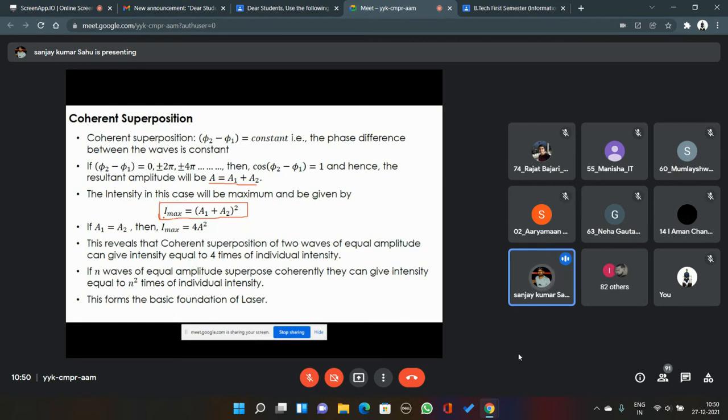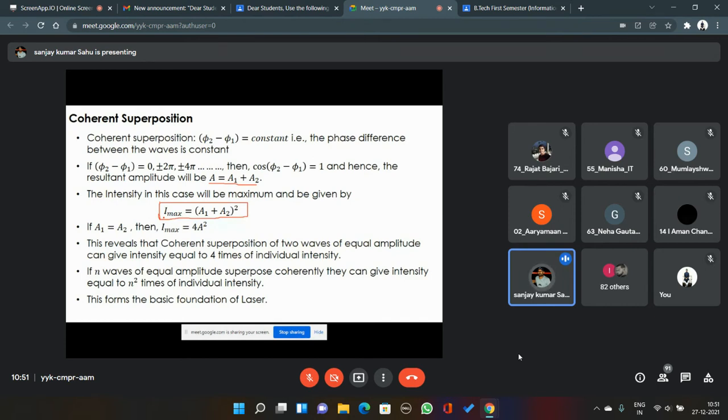What was the intensity of an individual wave? I equals A square. Intensity of any individual wave is equal to A square. And the intensity of the resultant wave is equal to 4 A square. So when coherent superposition happens between two waves of equal amplitude, the resultant intensity will be four times the individual intensity. This is the conclusion from this discussion.